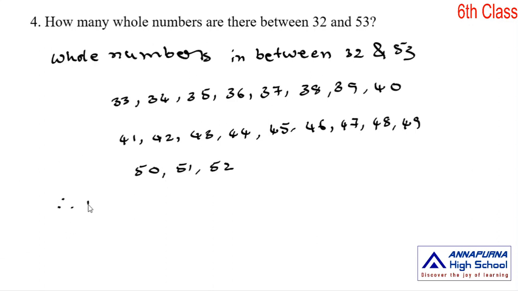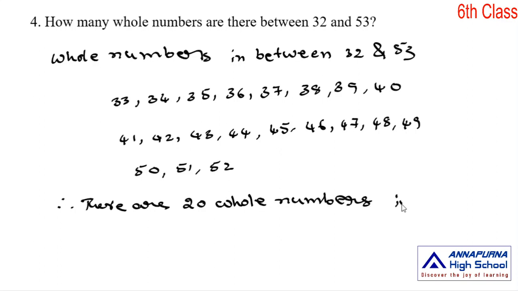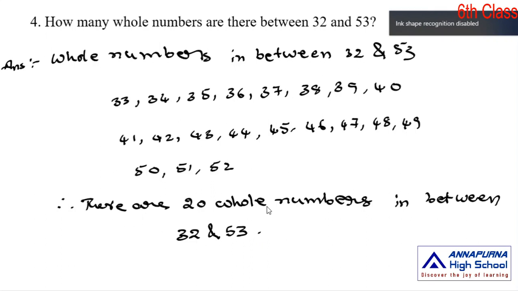Therefore, there are 20 whole numbers in between 32 and 53. Next problem.